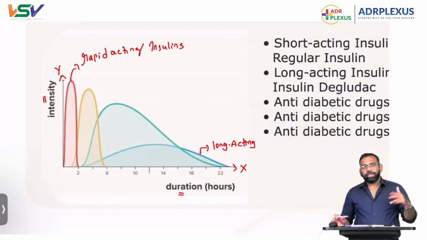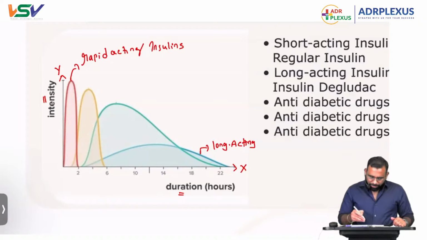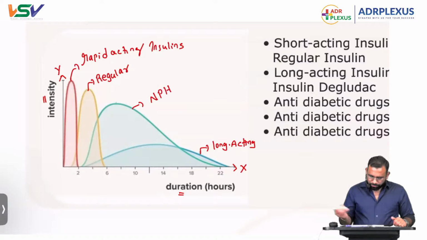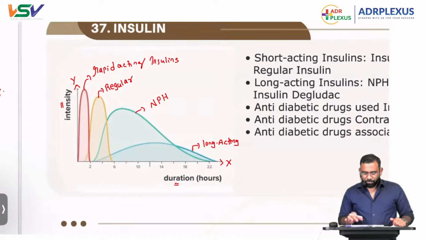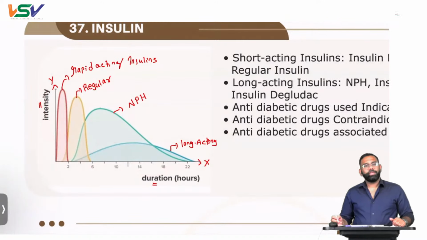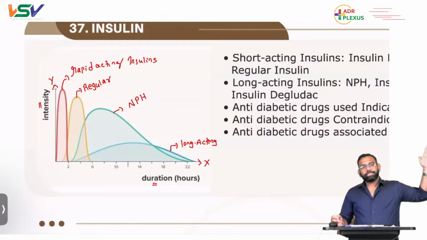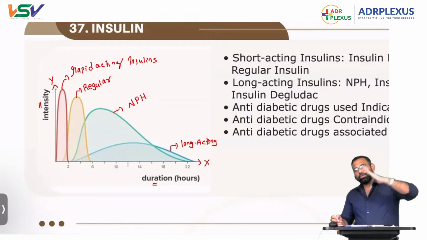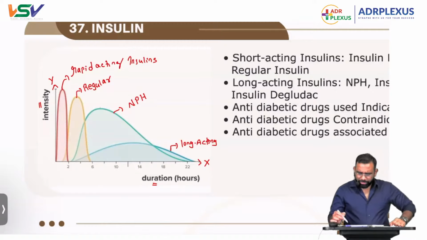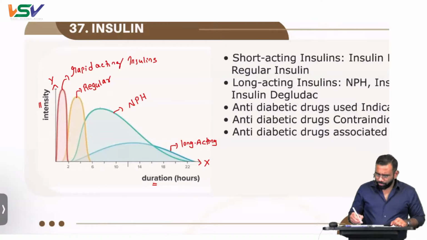In short acting we also have rapidly acting ones, and the other one is regular insulin, and this one is NPH, neutral protamine Hagedorn. These are the two things which you can easily tell: close to y-axis, that is rapidly acting insulins, and close to x-axis, that is long acting insulins. And is there any relevant point related to neutral protamine Hagedorn?